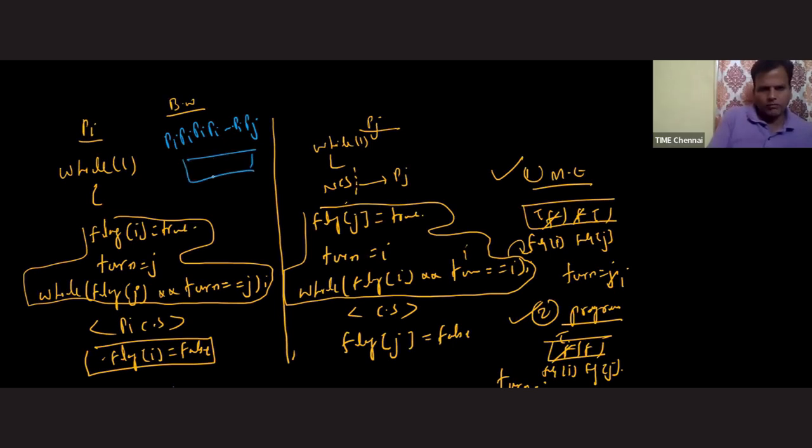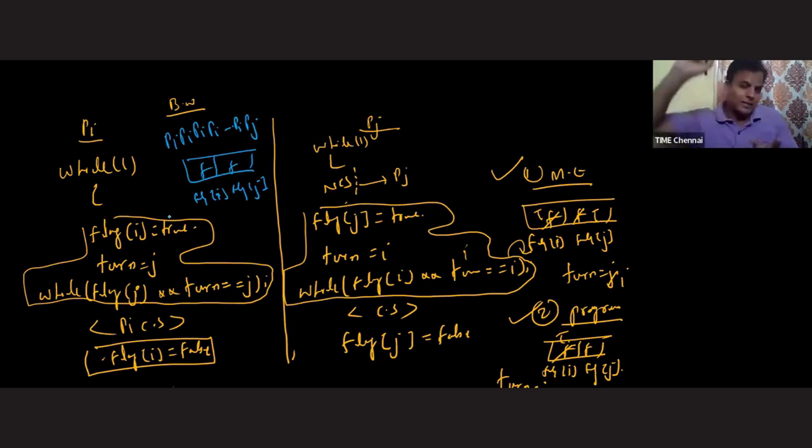Both the flag values are false. So how will you prove the bounded waiting, sir? First, allow one process to enter inside the critical section and ask the other process to wait outside the critical section. Because by the definition of bounded waiting, the waiting time of the process outside the critical section should be limited.